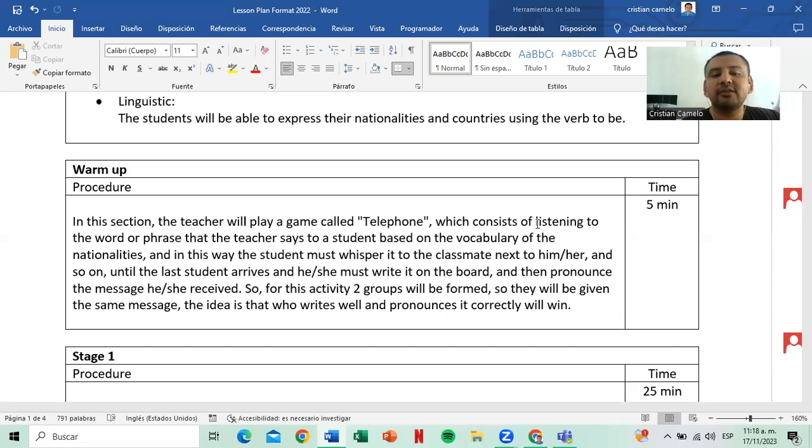For this activity, two groups will be formed in the classroom. They will be given the same message. The idea is that who writes well and pronounces it correctly will win. For this activity, the time is 5 minutes.